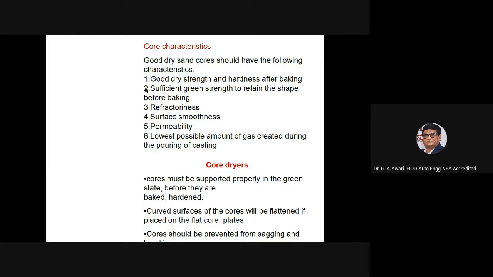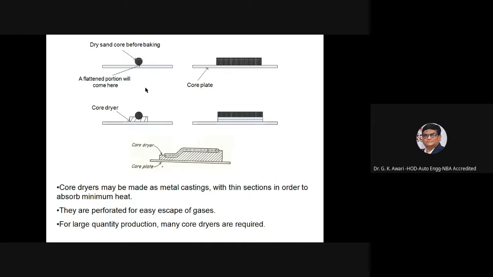Core dryers. Cores must be supported properly in the green state. Otherwise, curved surfaces of the cores will be flattened. Cores should be prevented from sagging. Core dryers may be made as metal castings with thin sections in order to absorb the minimum heat.